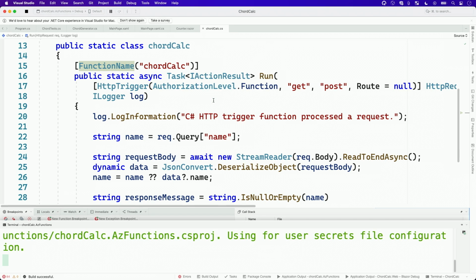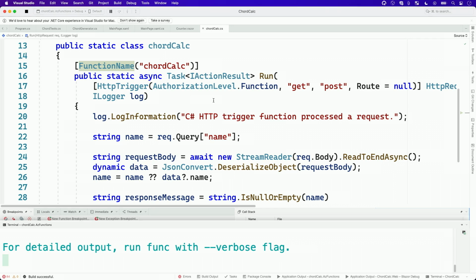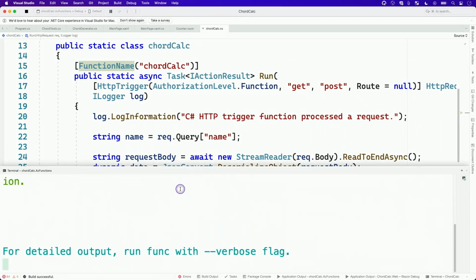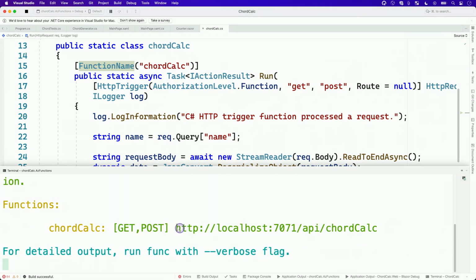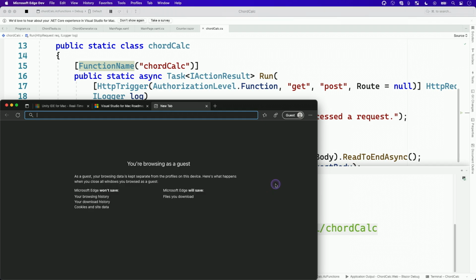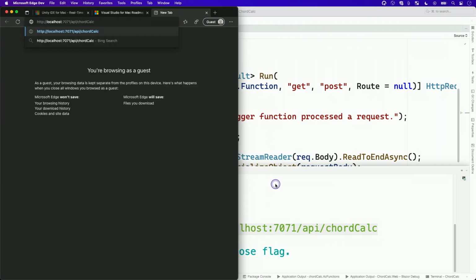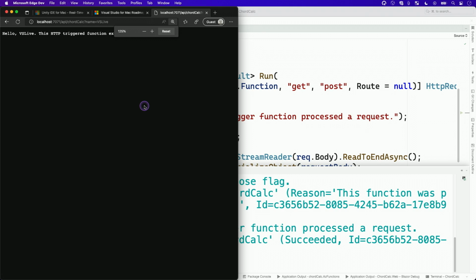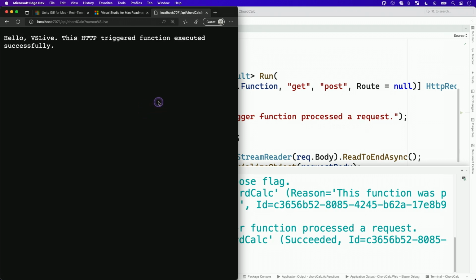So the Azure Functions project is going to give me just an HTTP endpoint URL I can open in my browser and fire off the function. By default, it's a really straightforward example. There we go. So it gives me this endpoint that I can call. Just going to copy that. We'll open this in the browser. And if you pass in a name, it simply outputs what you gave it. So I can easily adapt this for the chord calculator right now. I just needed to take a chord and away we go.